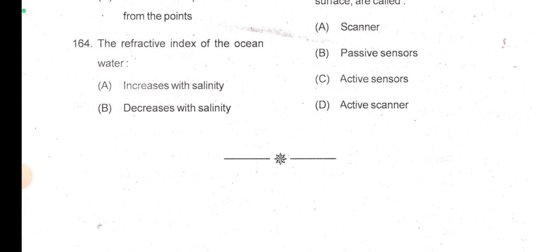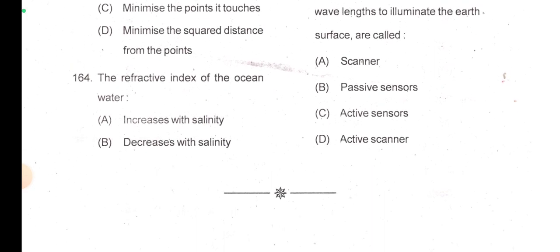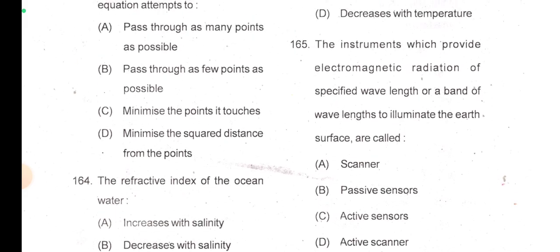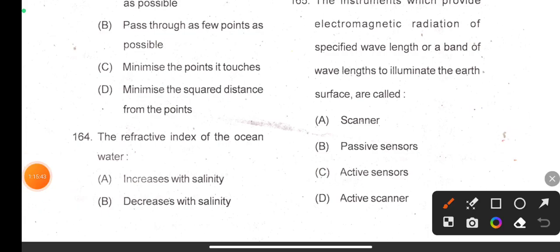So the refractive index of ocean increases with salinity and decreasing temperature, right? Here it says that it increases with salinity, so option A will be correct.